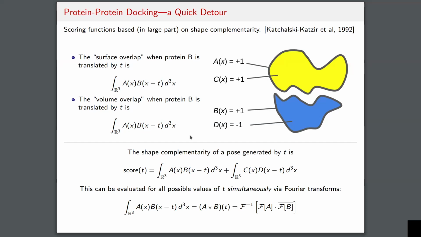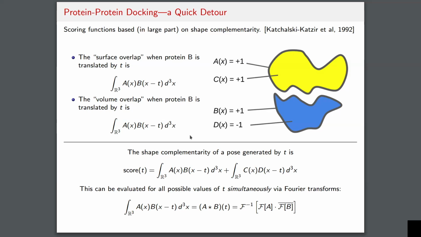The nice thing about this parameterization of scoring function is that with the fast Fourier transform, it is actually possible to evaluate the value of this scoring function for all possible translations of the two proteins relative to one another. And this simply relies on the fact that the scoring function, the way that we have written it, is just the sum of convolutions of pairs of functions. So convolution of a and b plus the convolution of c and d gives us the desired scoring function as a function of the translation of the second protein, right?